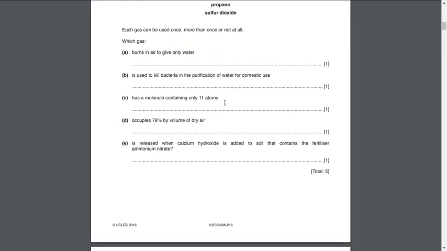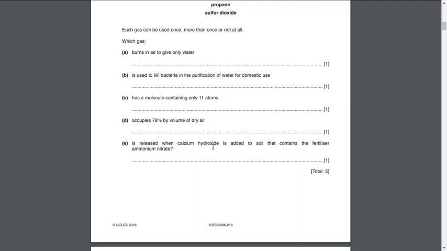Part E: it is released when calcium hydroxide is added to the soil that contains the fertilizer ammonium nitrate. Wherever we talk about fertilizer, we can easily say it's going to be related to ammonia. But you must not hurry and write the answer ammonia. Take your time; you've got enough time in your paper.